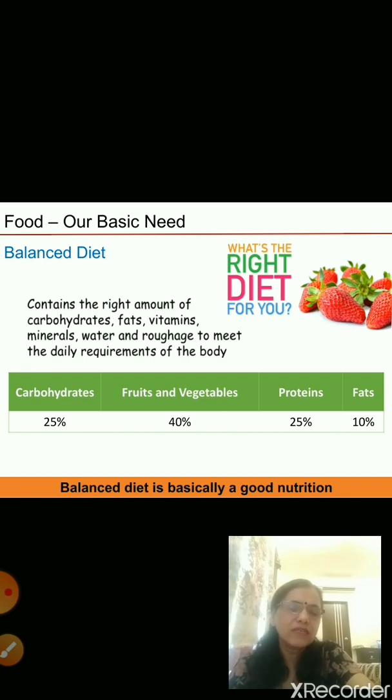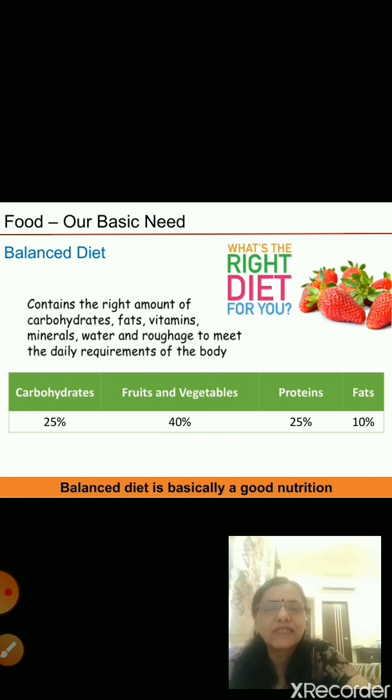Now, all these nutrients which I just told you are important and you should have the correct amount of all these nutrients in your meal. If your meal contains the right amount of all these nutrients, then it is known as a balanced diet. The balanced diet contains the right amount of carbohydrates, fats, vitamins, minerals, water and roughage, which is required daily by our body. So you should daily have a balanced diet in your food. Means you should eat all these things in the right amount.